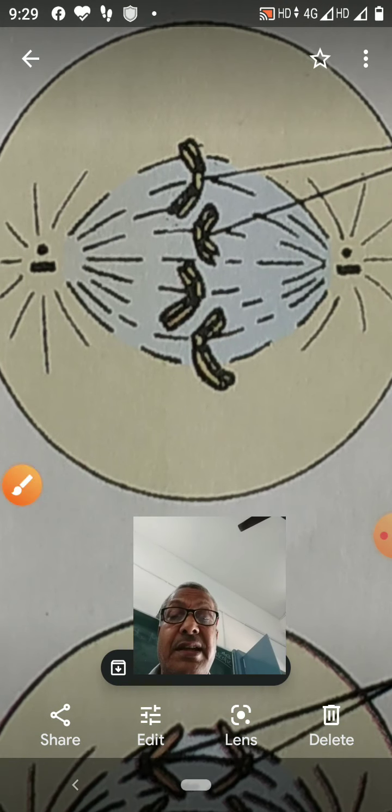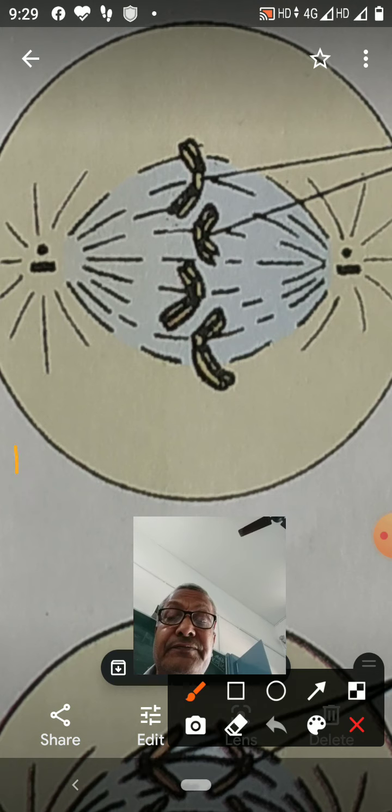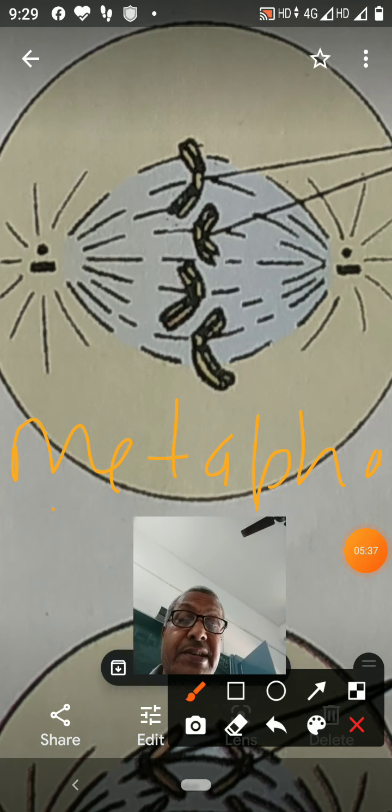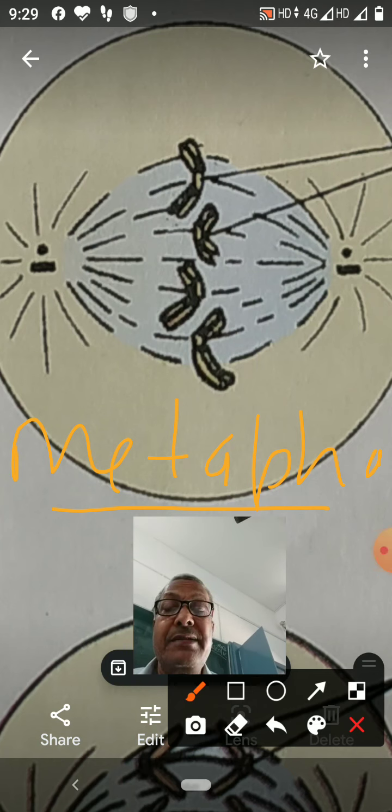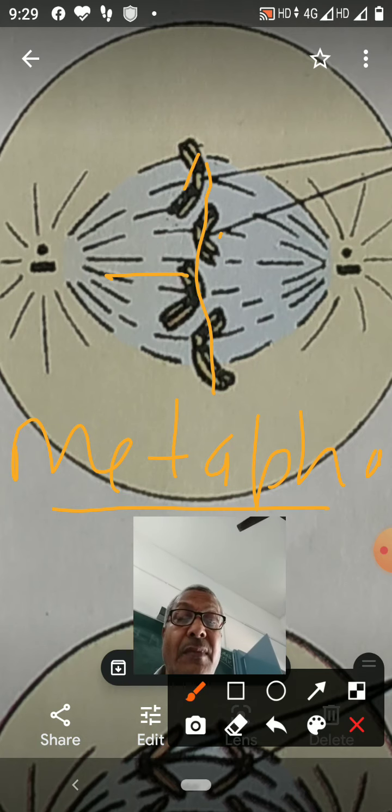The main characteristic of this phase is that the chromosomes arrange on the equatorial plane. So this is the equatorial plane, and on it the chromosomes are arranged. Each chromosome gets attached to the spindle fiber by its centromere.